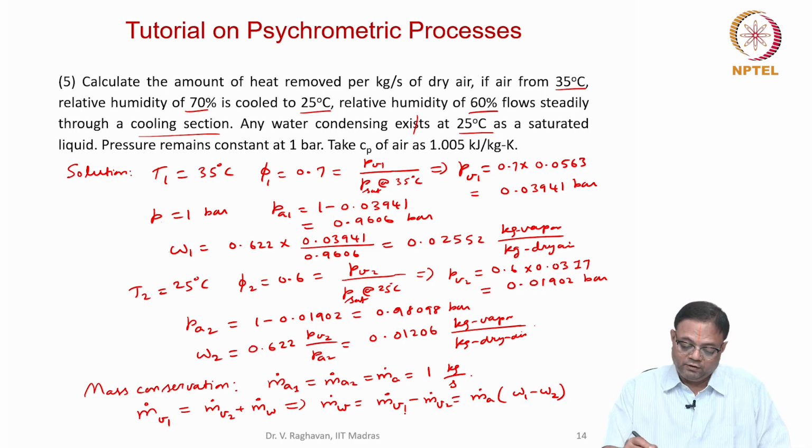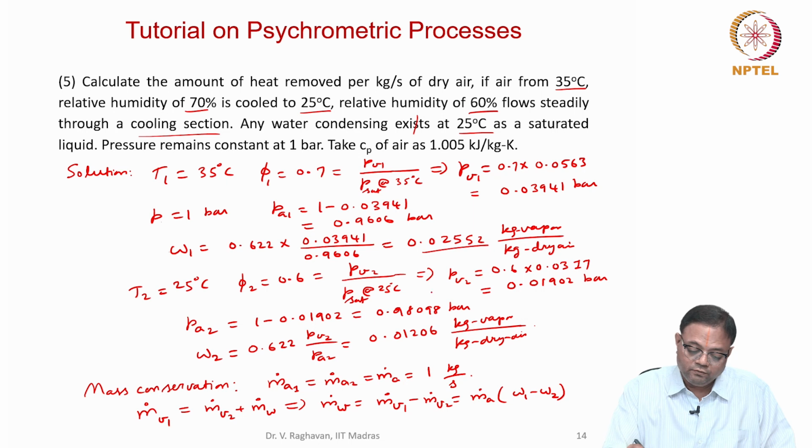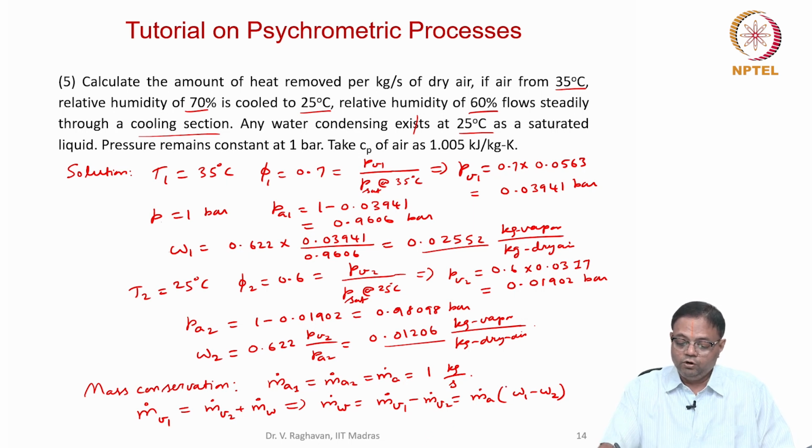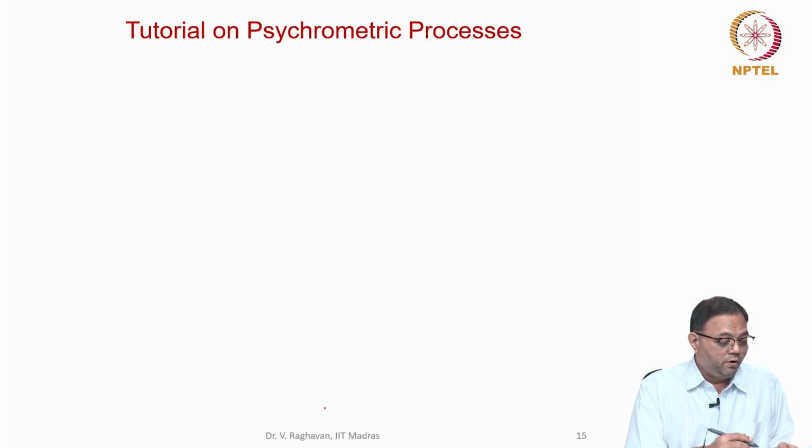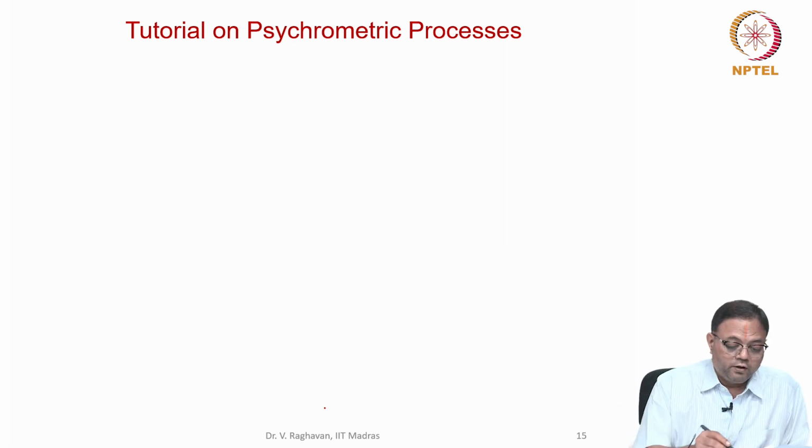So now obviously I can see that omega 1 is 0.02552, omega 2 is 0.01206. So this decrease in omega is found. So some liquid will condense and go out as saturated liquid at 25 degrees as given in the problem. So now energy conservation.